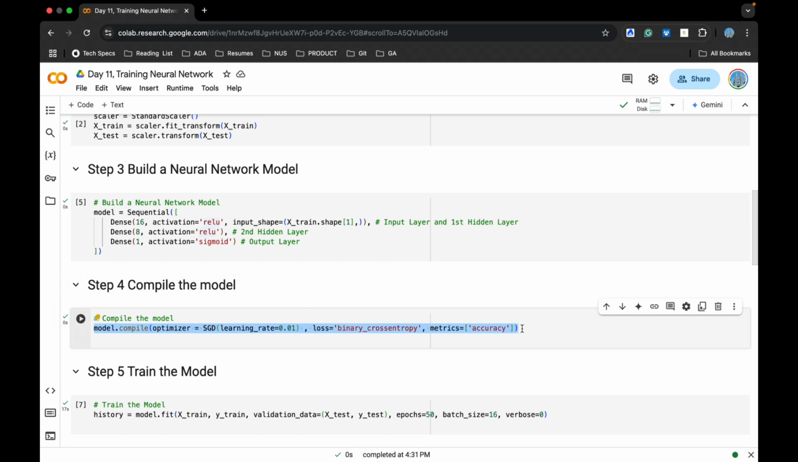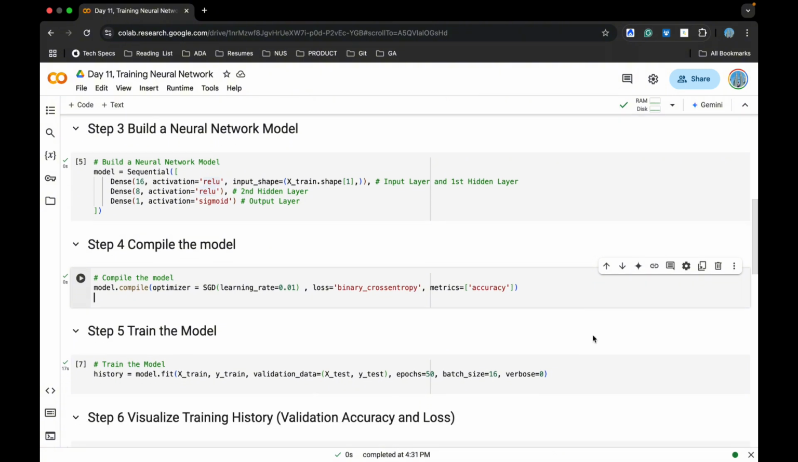Very important is this part, where I have explained in today's slide how we are going to keep two important factors, which are the learning rate and the loss function. I have kept the learning rate at 0.01 with gradient descent as my optimizer, and for the calculation of the loss function I have used binary cross entropy, and the metric it is going to check is the accuracy. Very important.